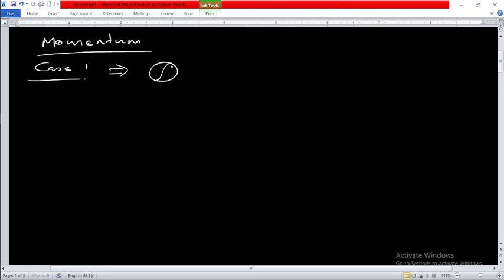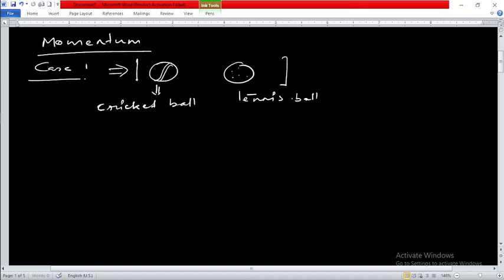There are two balls, and one ball is a cricket ball and the other ball is, suppose, a tennis ball. Say this is your cricket ball, and this is your tennis ball. Now if both of the balls are thrown with the same velocity, both of them, right? These both are thrown with the same velocity.